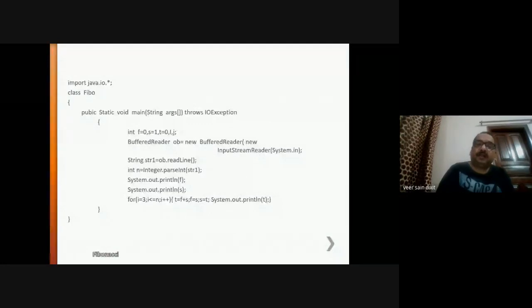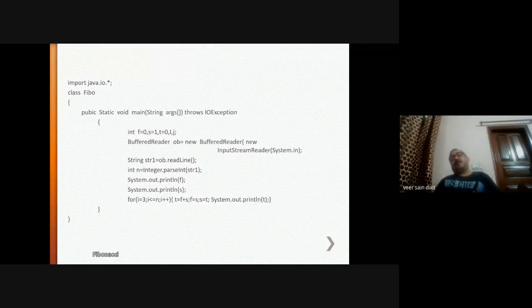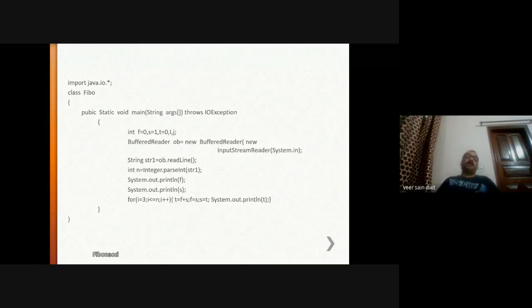Then the value of second will be assigned to first, and the value of third will be assigned to second, right? Then i will be incremented and the condition will be checked. Then again this set of statements will be executed, and the value will be printed. In this fashion, this loop will continue till the condition is satisfied, and this is the logic of the Fibonacci series. The major logic is that the sum of the first and second terms will be the next term.